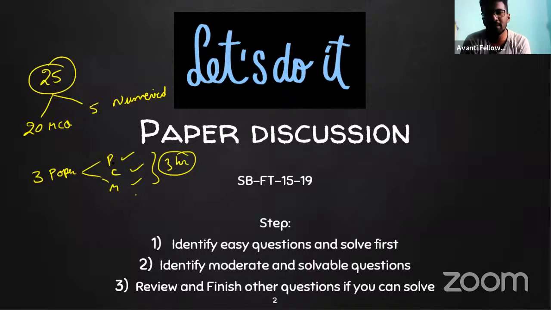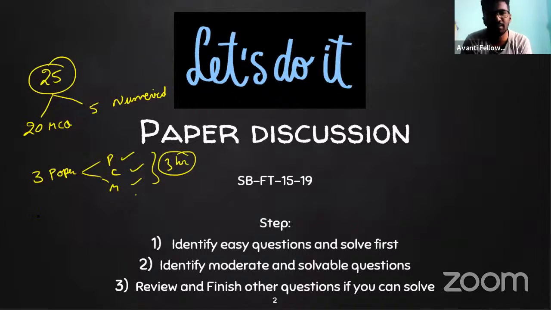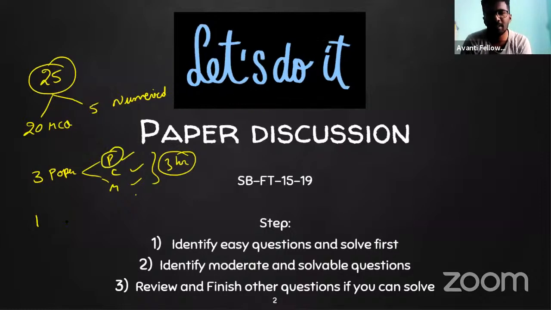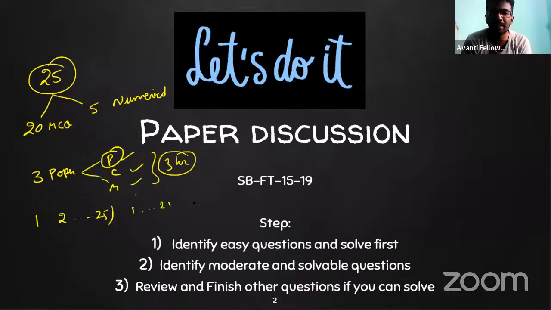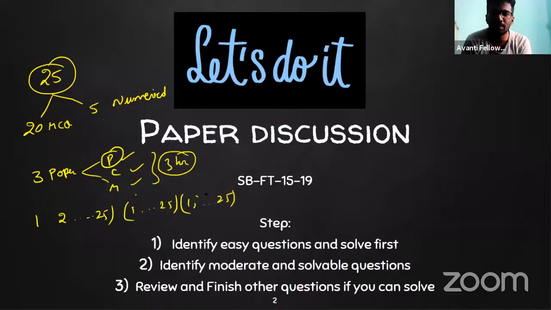But there will be some students who solve the first question that appears in physics, then the next question, and after solving all 25 questions, go to chemistry. Again they solve 1 to 25, and next go to maths. By that time, he'll be done with only 1 or 2 questions. The time's up and the paper will get submitted automatically.